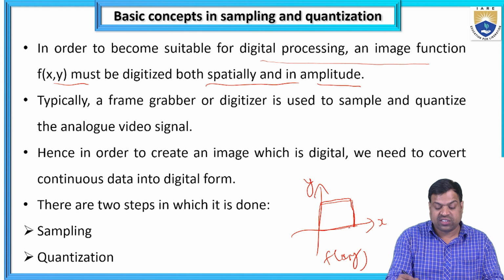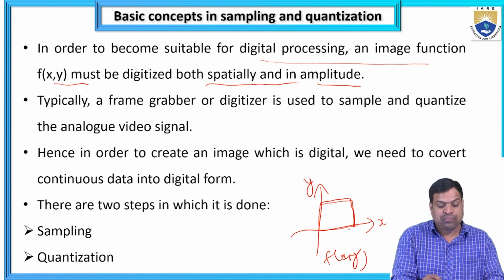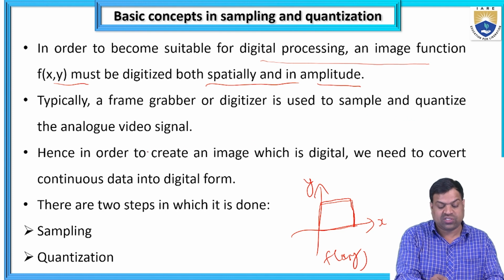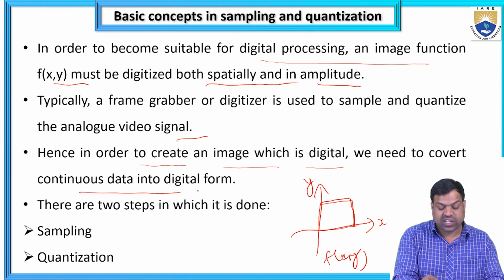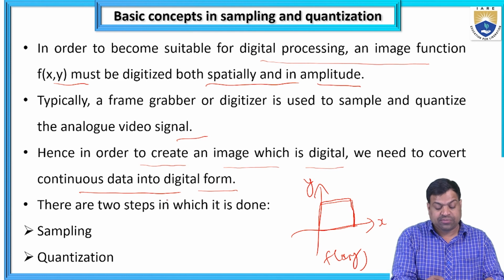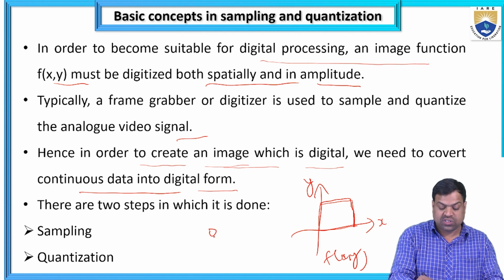Typically, a frame grabber or a digitizer is used to sample and quantize the analog video signals. And to create an image which is digital, we need to convert continuous data into digital form. Suppose I have to capture a person and convert it to a digital image.